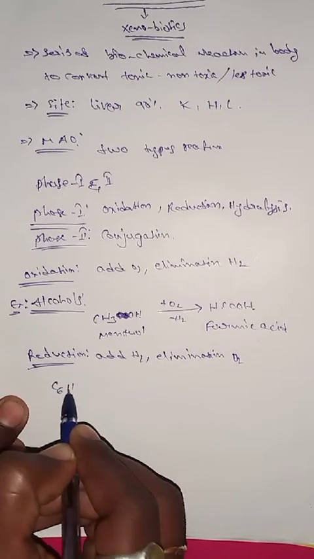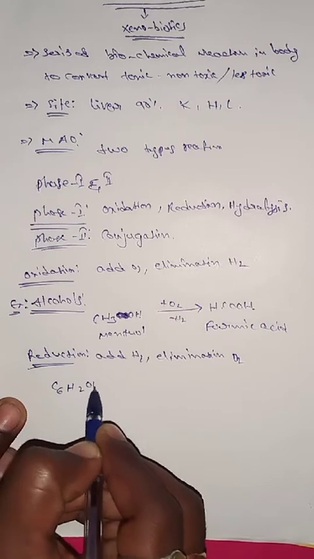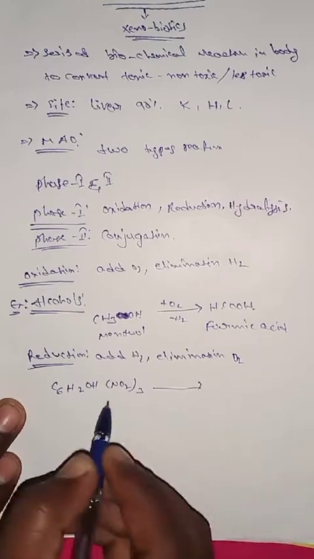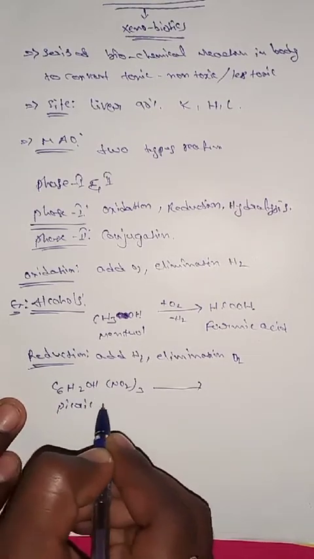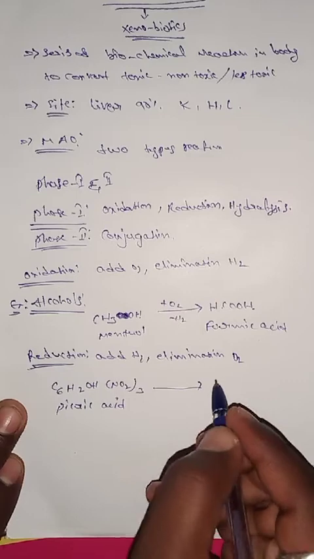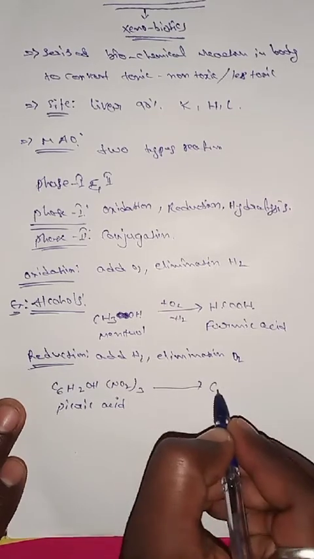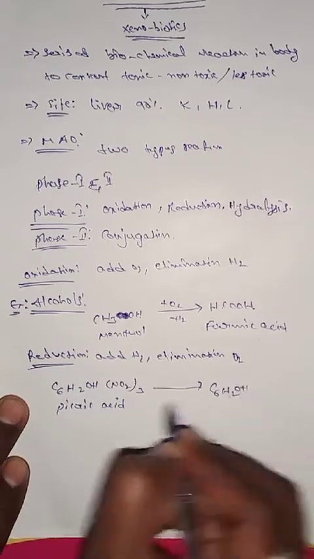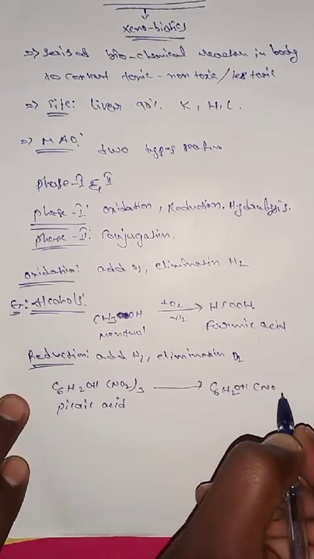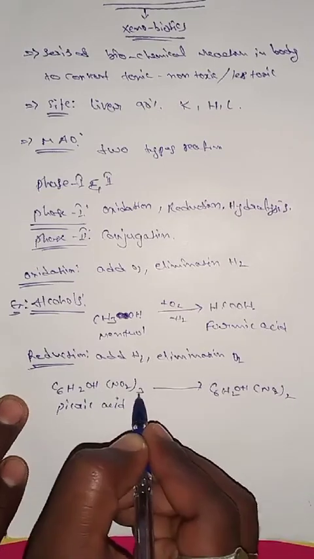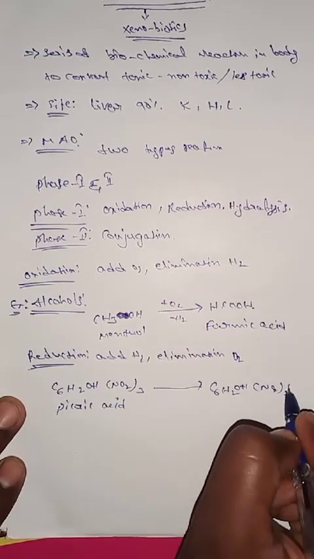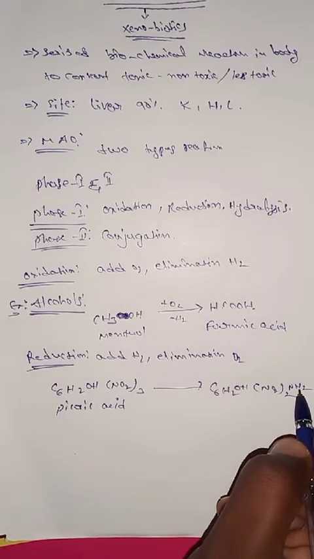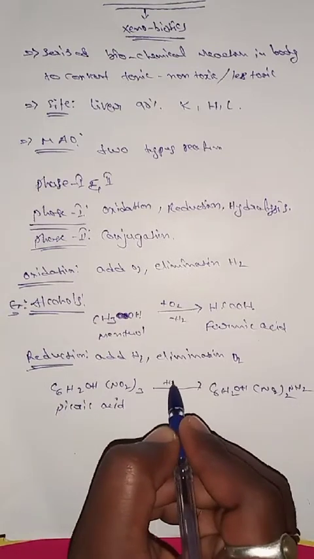Picric acid is C6H2OH with NO2 taken three times. It converts to picramic acid: C6H2, the same up to OH, but NO2 taken twice, and one NH2 added.